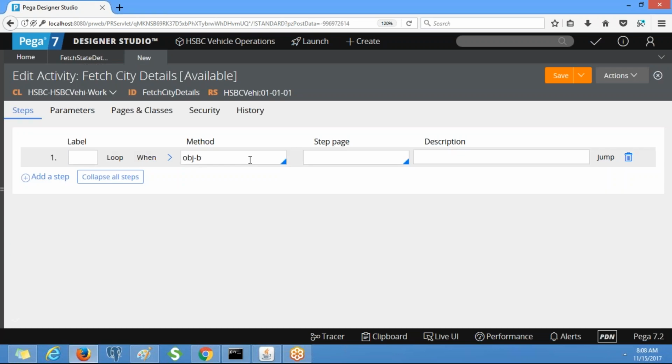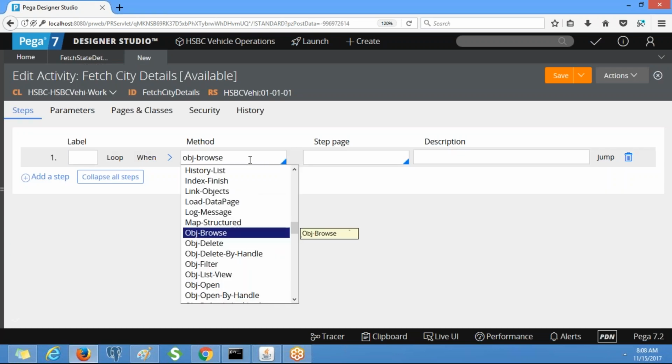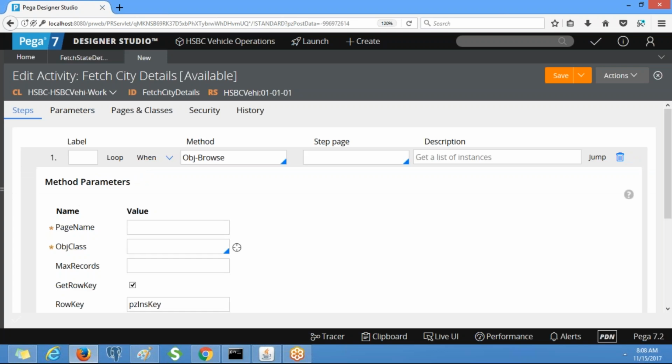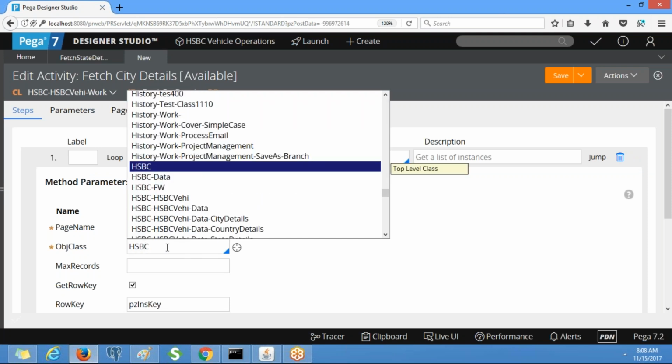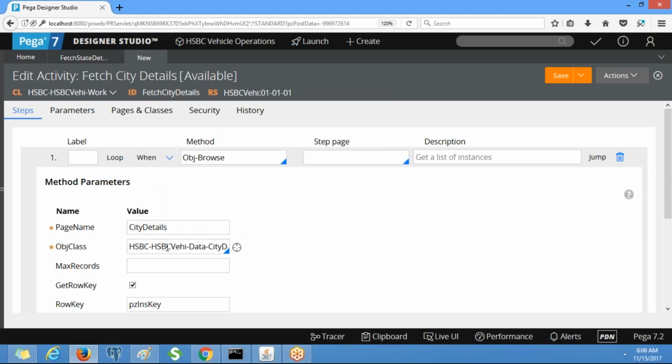Same Obj-Browse, expand, page name city details. What is the class name? City details data class. Clear? Save it.